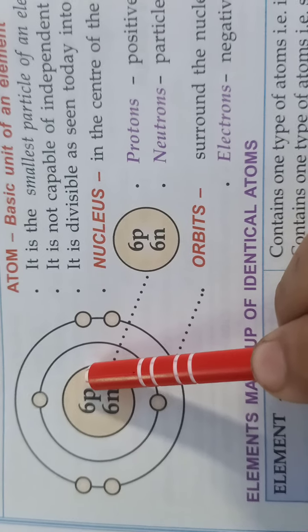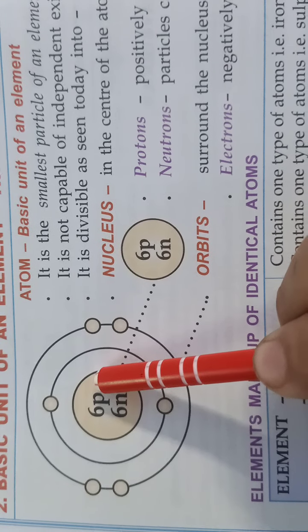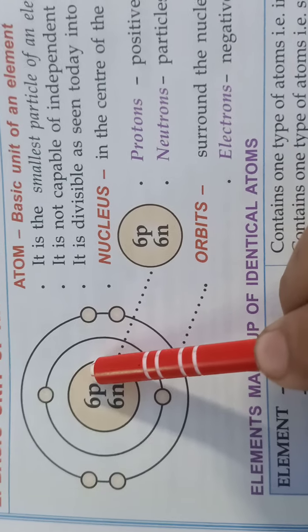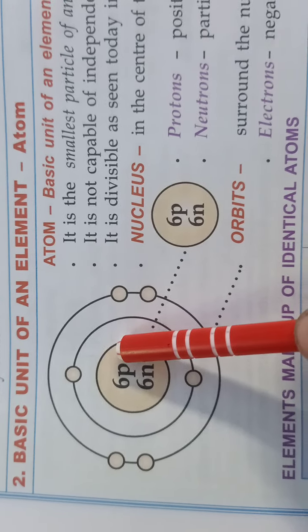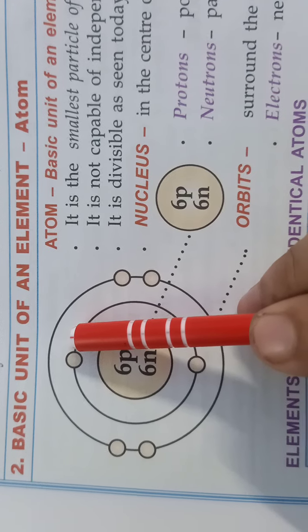Protons are positively charged, but electrons are negatively charged.